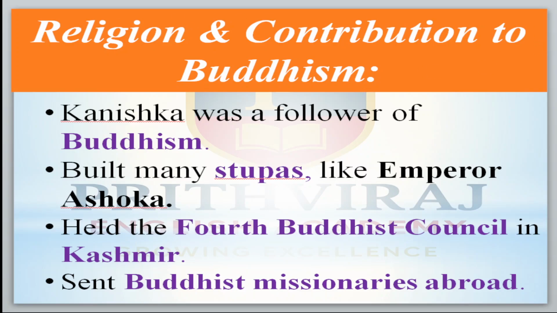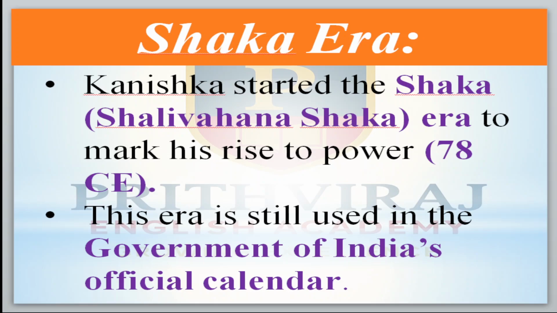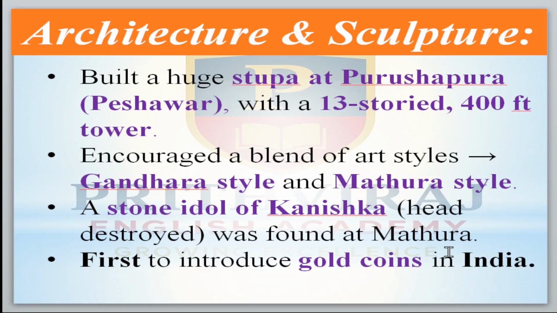Their religion and contribution to Buddhism. Kanishka was a follower of Buddhism, built many stupas like Emperor Ashoka, held the fourth Buddhist council in Kashmir, and sent Buddhist missionaries abroad, meaning to other countries. Then the Saka era. Kanishka started the Saka Shalivahana era to mark his rise to power, in 78 CE. This era is still used in the Government of India's official calendar.